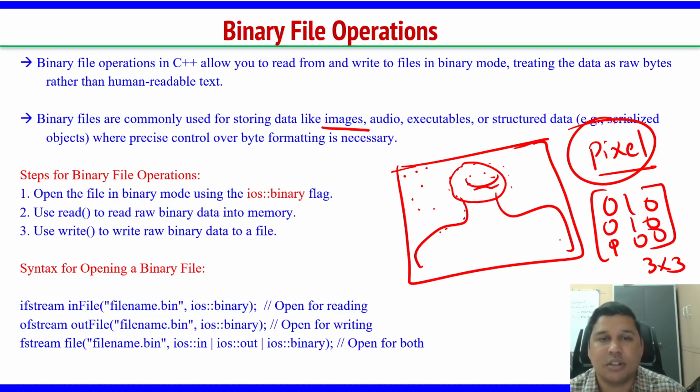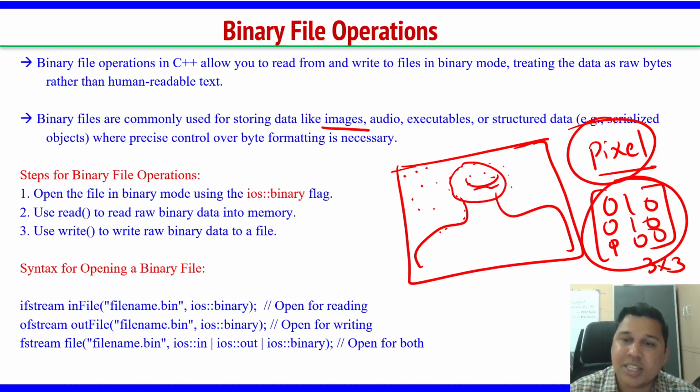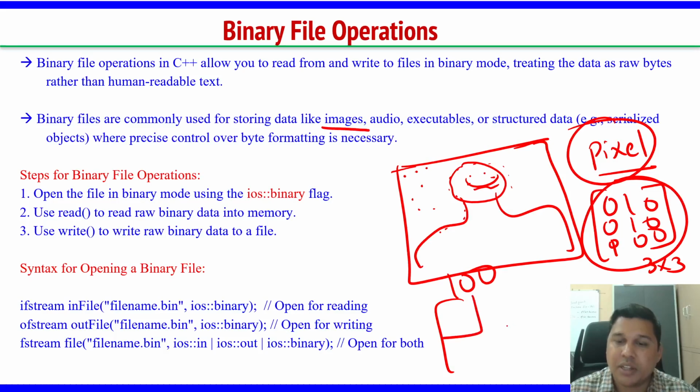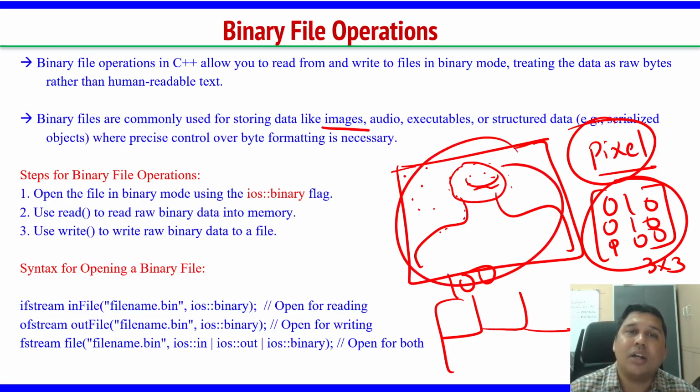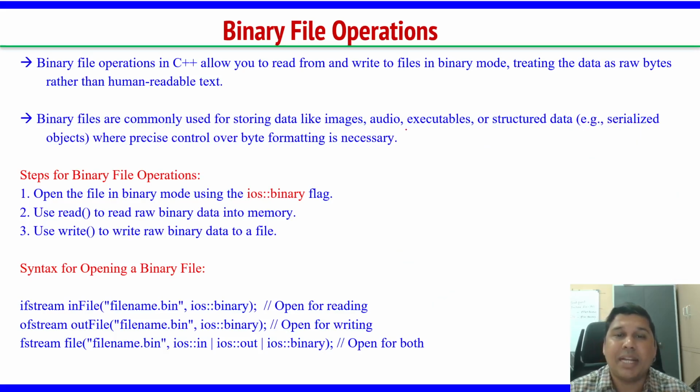1 0 0 like this. Each pixel is a collection of a 3 by 3 matrix. It means if suppose this image has 100 pixels, there exists a very large matrix, because the first pixel is 3 cross 3, then the second pixel, then the third pixel, then the fourth pixel, and so on, right? That way this image is stored in your hard disk, in your memory. It is stored in binary format. So we store images, audio, everything, in binary format.